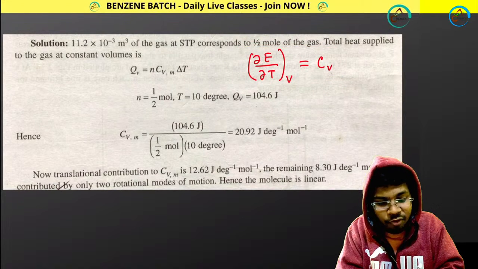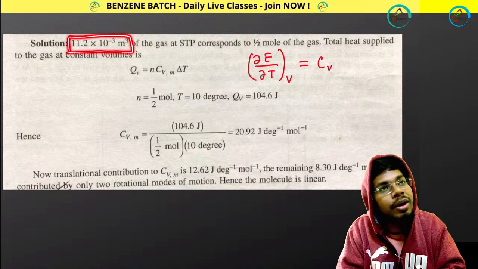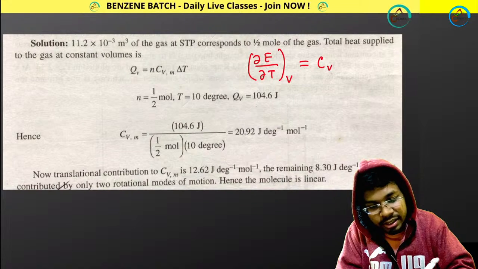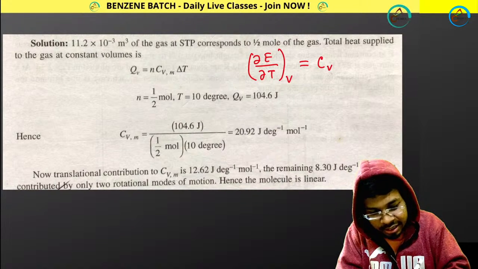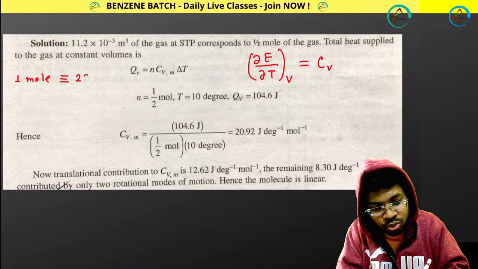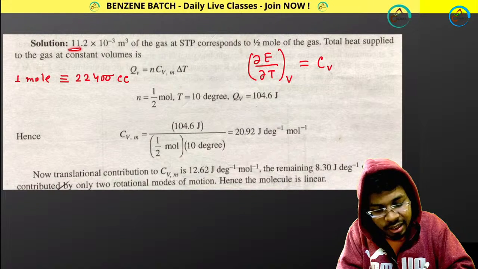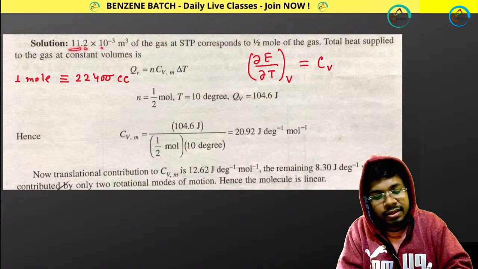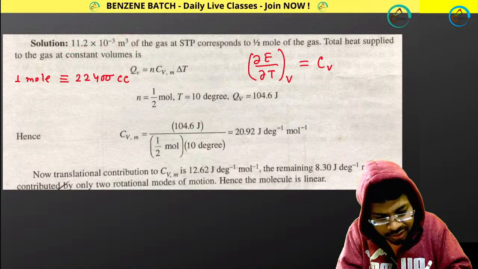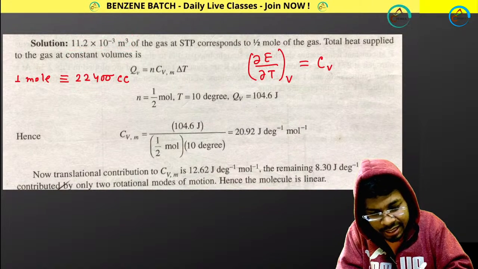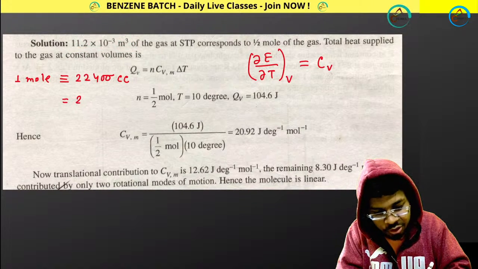Now this is the volume that is given. Do you know this formula that 1 mole is equivalent to 22,400 cc? So here what is given? 11.2 in meter cube. If you convert this cc to meter cube, you will be getting 22.4 into 10 to the power minus 3 meter cube.